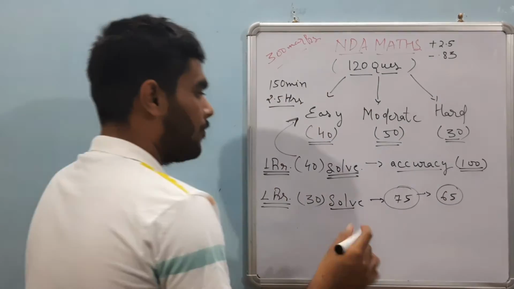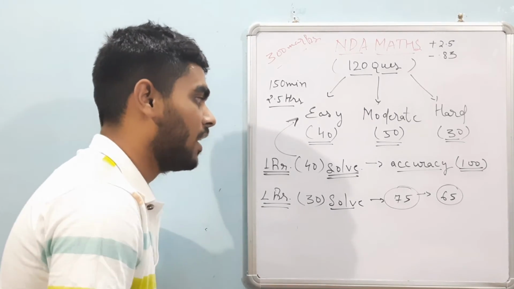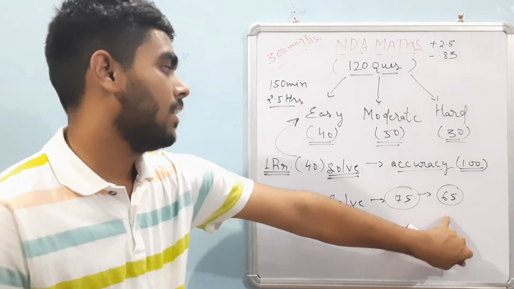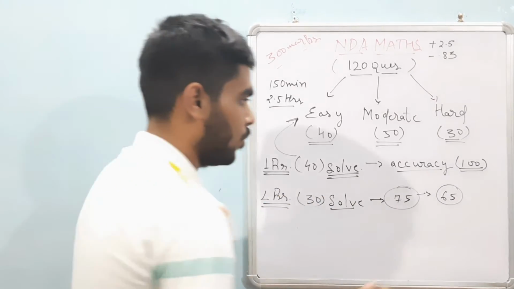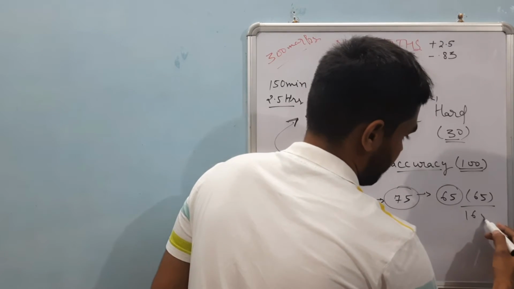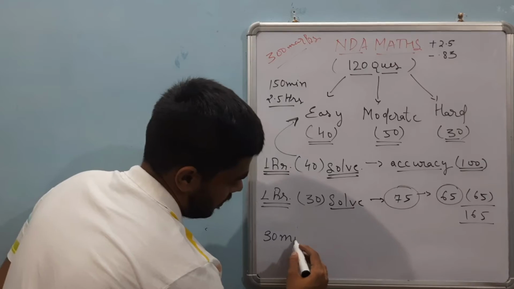Even if there is a catastrophe, that is you have done 5 to 10 questions wrong, you will still achieve 65 marks. That is also pretty good. Now 65 marks, the total is now 165 marks. Now 30 minutes are left.